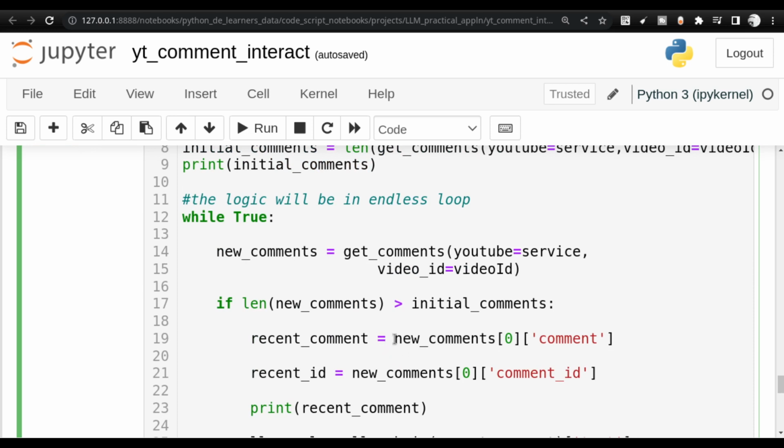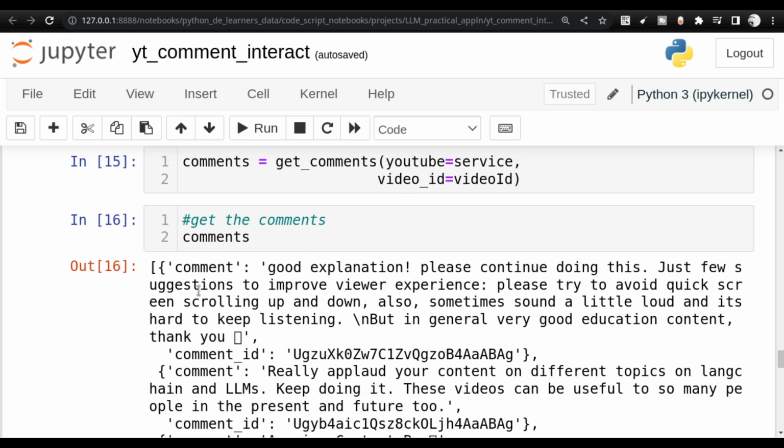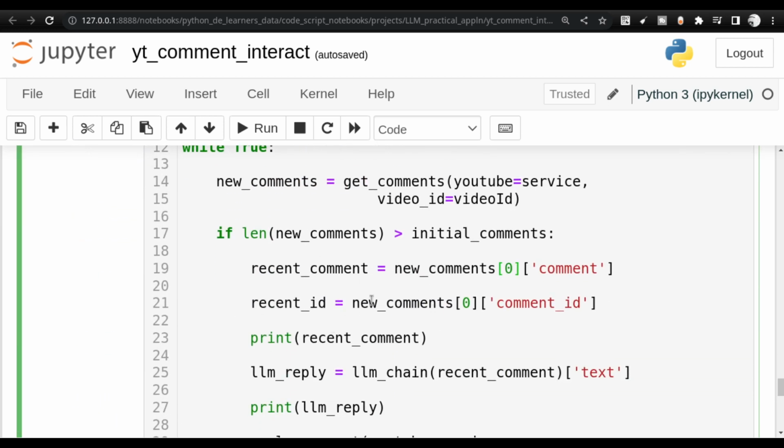Then what I will do is, I will take the first comment that is available. Okay, so I need to show you one more thing. You see that this comments is actually a list, and a list will have a length function, and also this contains a list of dictionaries, which have the keys comment and comment ID. Both of these things you will be using here. So first of all, I will take the recent comment. This is something that I need to send into the LLM chain. You see that here I am doing that.